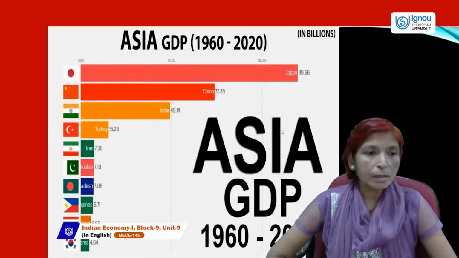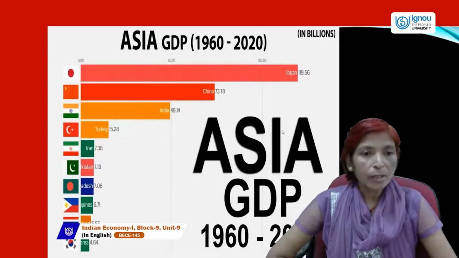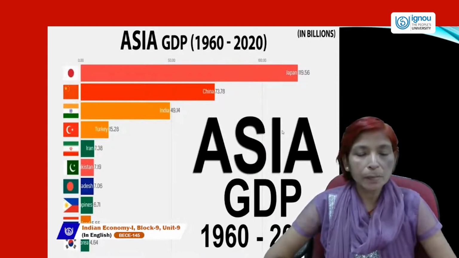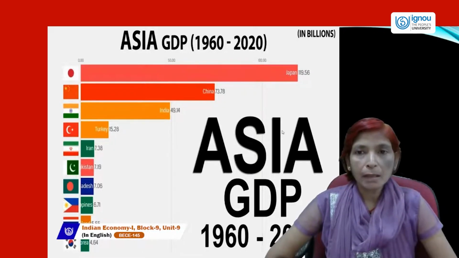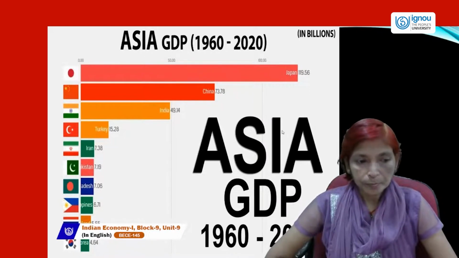In fourth number, Turkey 15.28. In fifth number, 7.38 Iran's contribution in GDP. It means the smallest or least contribution in GDP exists in Korea, 4.64.